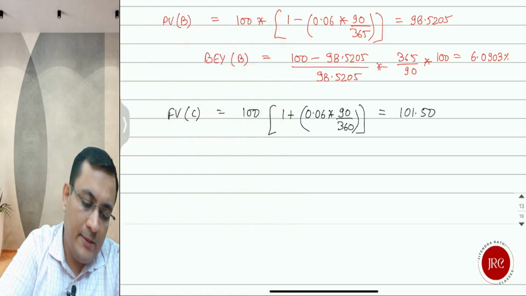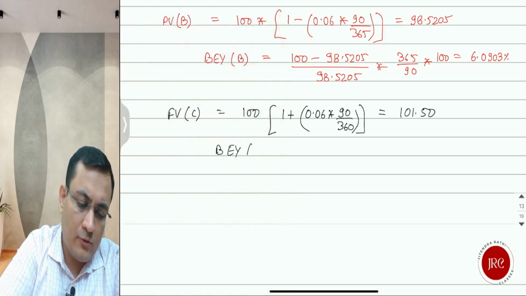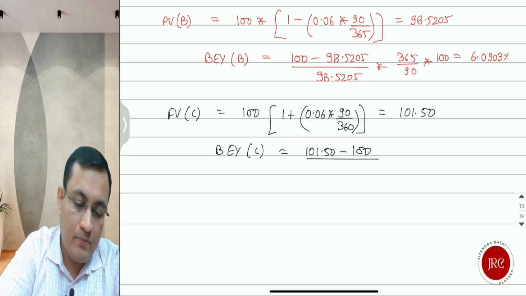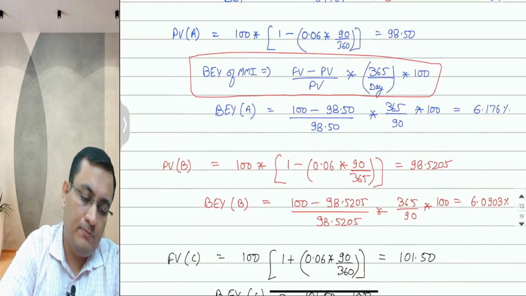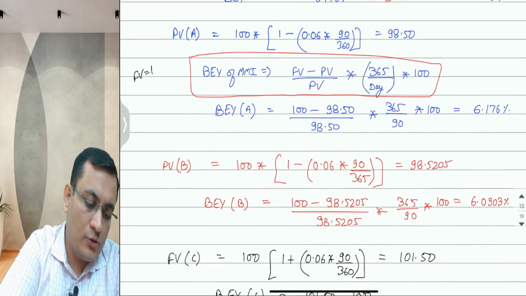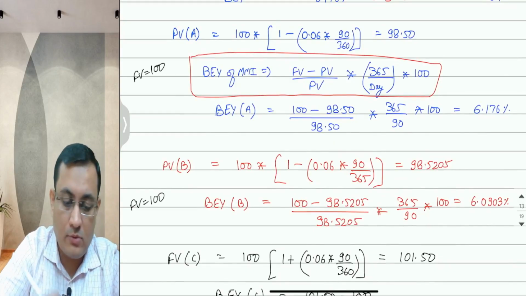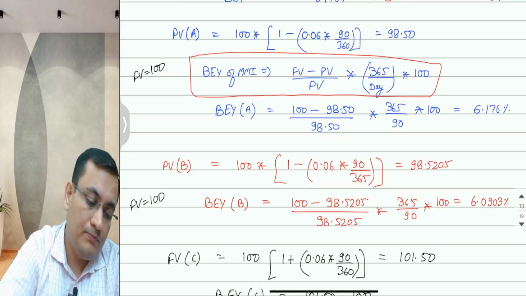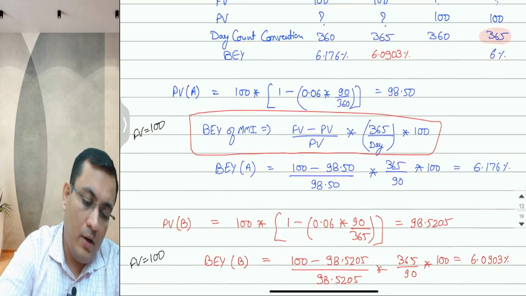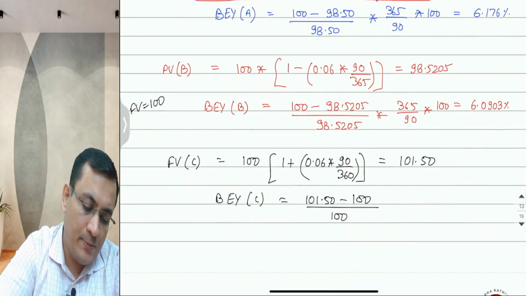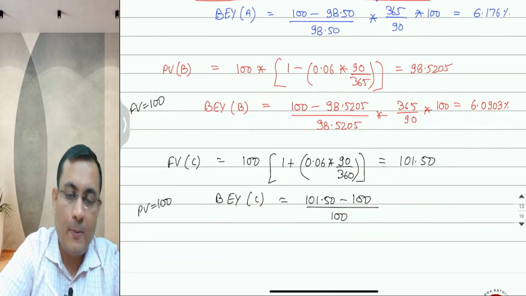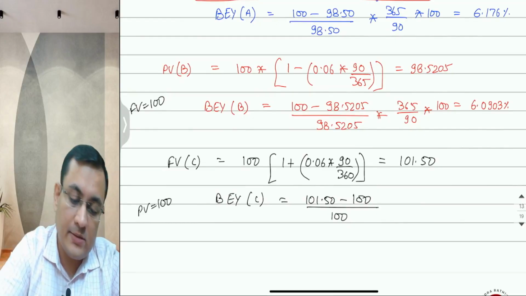Now what is the bond equivalent yield of C? It is 101.50 minus 100, and now PV is 100. In this case, FV is equal to 100 because quoted on discount rate basis. In this case, PV is equal to 100 because quoted on AOR basis.